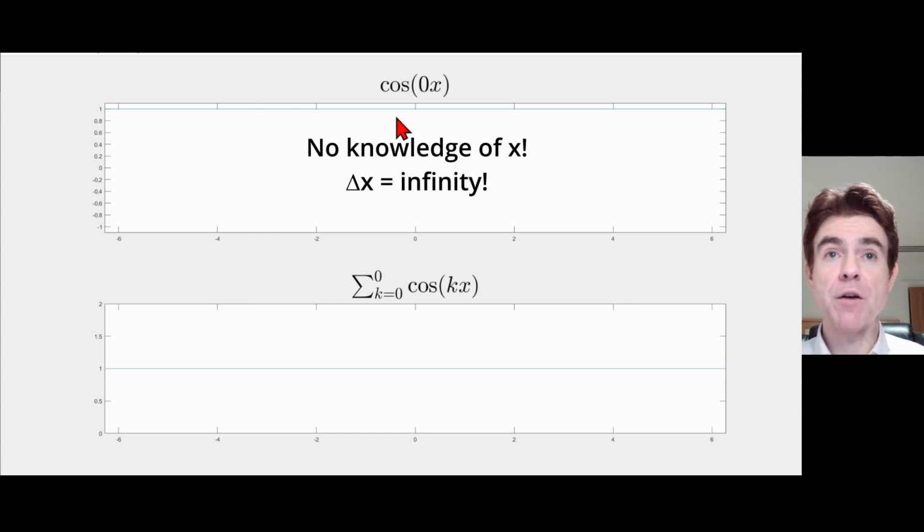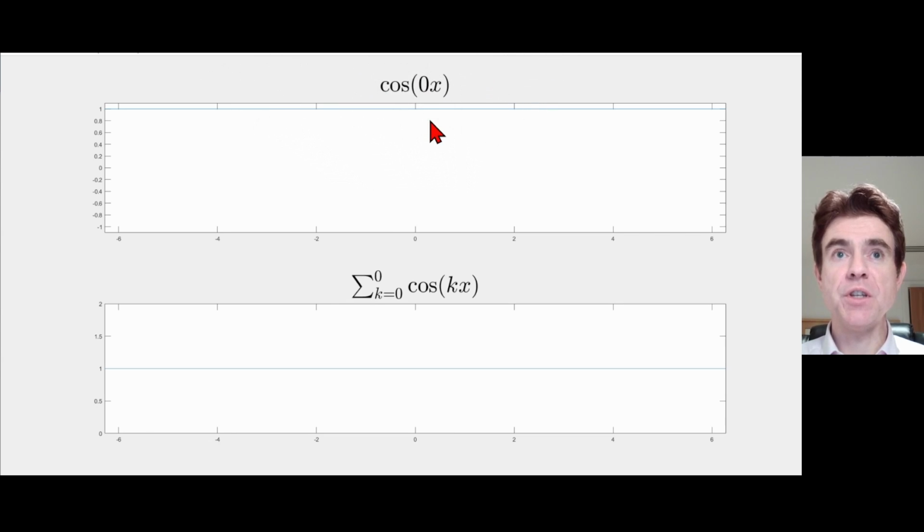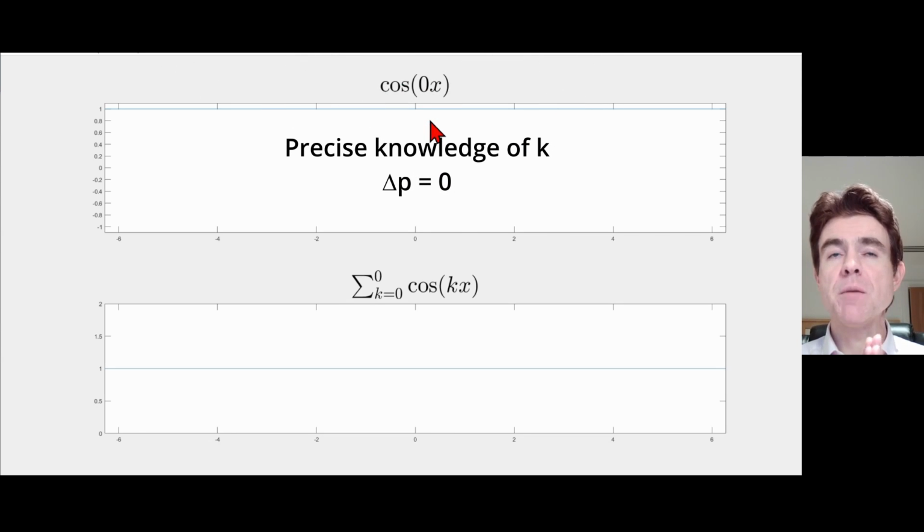That horizontal line would go from minus infinity to plus infinity, and it would be of uniform amplitude from minus infinity to plus infinity. Therefore, delta x is infinite, but conversely, we've got precise knowledge of the frequency. K is equal to 0, therefore precise knowledge of the frequency, meaning precise knowledge of the particle's momentum,